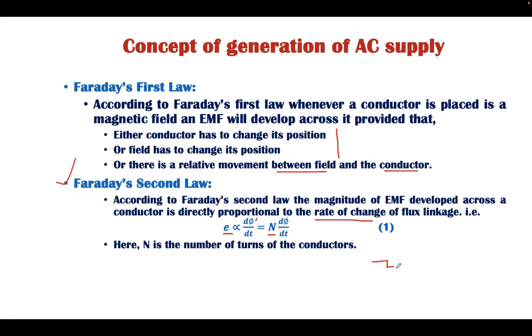What does it mean? If we have a magnetic field in this conductor, whenever another conductor is placed near it, then EMF will develop in that conductor also. This is known as mutually induced EMF, whereas the EMF developed in this conductor itself because of the AC supply is known as self-induced EMF. Here, E1 is the self-induced EMF, whereas E2 is the mutually induced EMF.